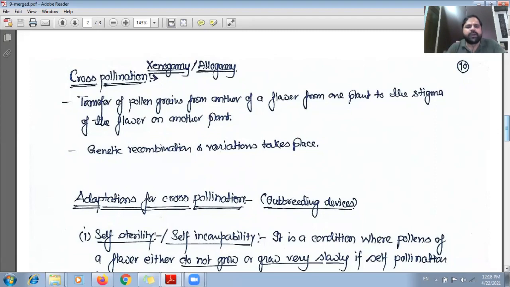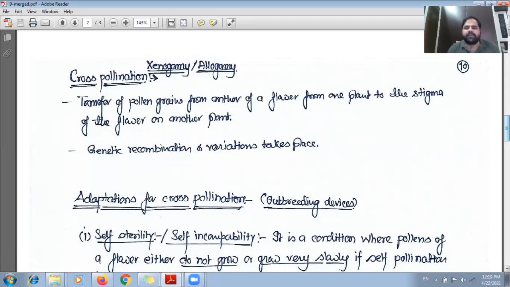The transfer of pollen grain from the anther of a flower on one plant to the stigma of another flower takes place on another plant. So the transfer of pollen grain is taking place from the flower of one plant to the stigma of the flower of another plant.